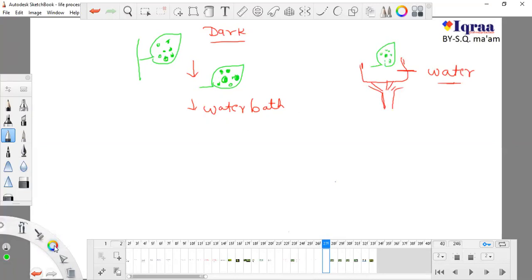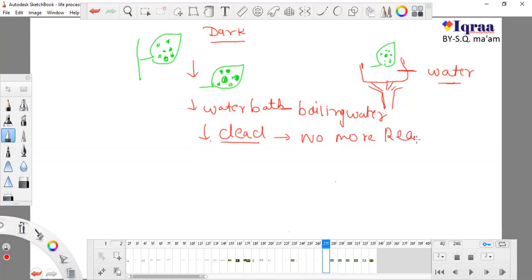So what is the use of water bath? Water bath means just keeping it in boiling water. The use of boiling water is that it will cease all the activities. Cease means this leaf will be something like dead, and there are no more reactions.